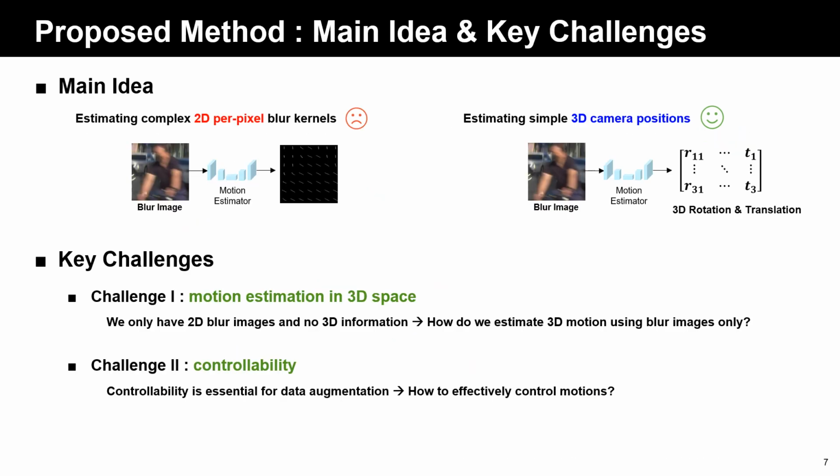So far, we discussed our motivation and related works. Here we point out that estimating 3D motion is essential for realistic blur image synthesis. In this case, there are two key challenges. First, motion estimation in 3D space is difficult because we only have two deblurred images with no explicit depth information. Second, achieving controllability in motion estimation is crucial for effective data augmentation. But how can we implement this?